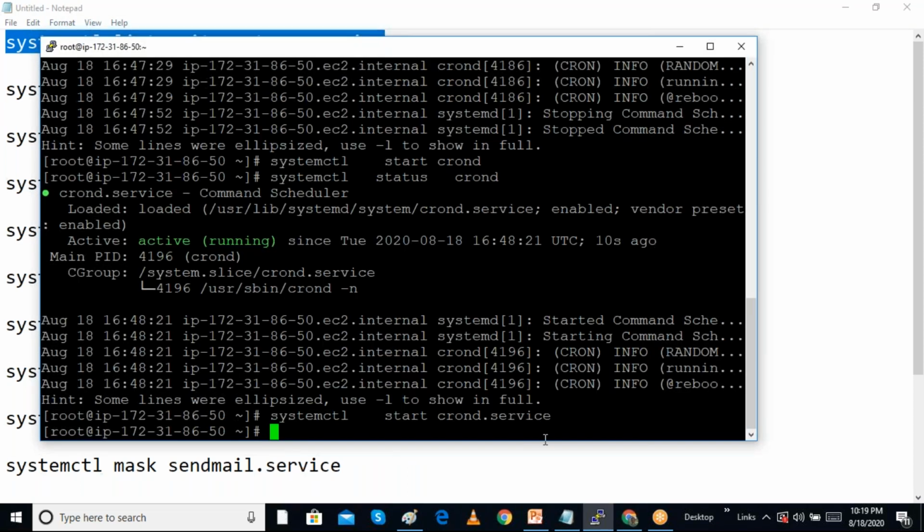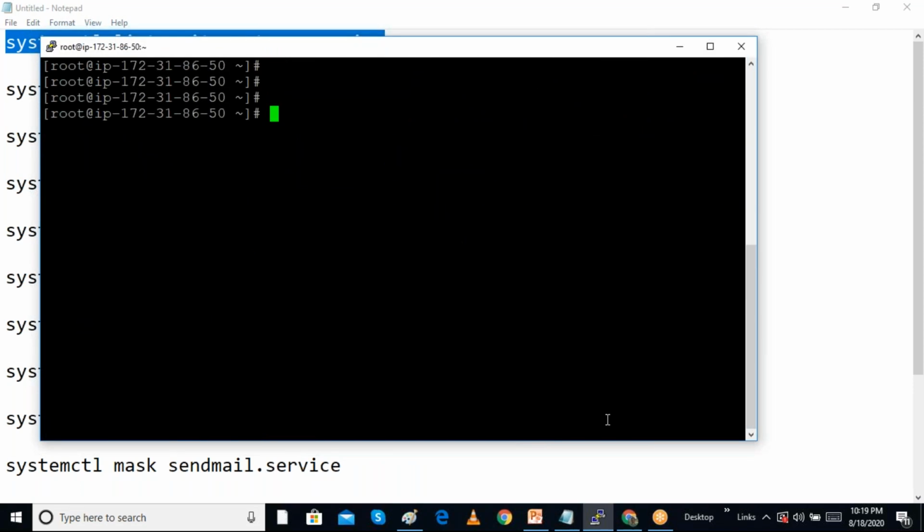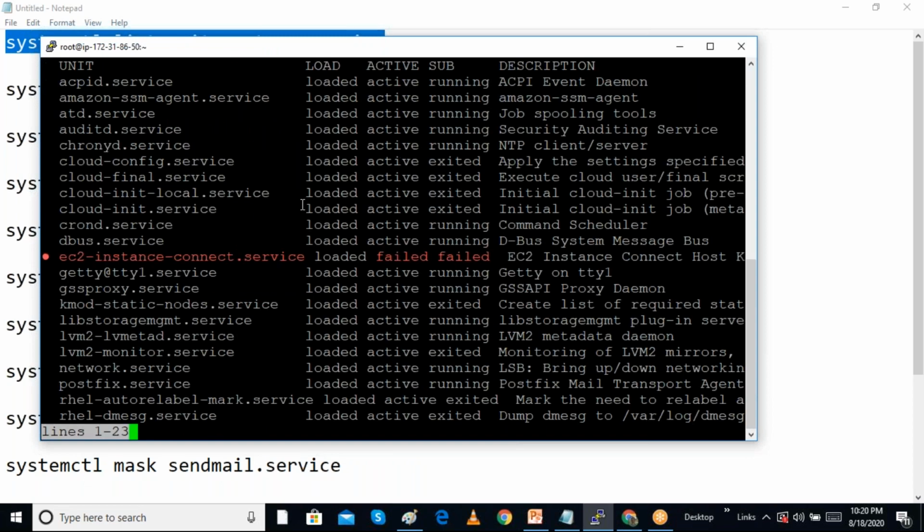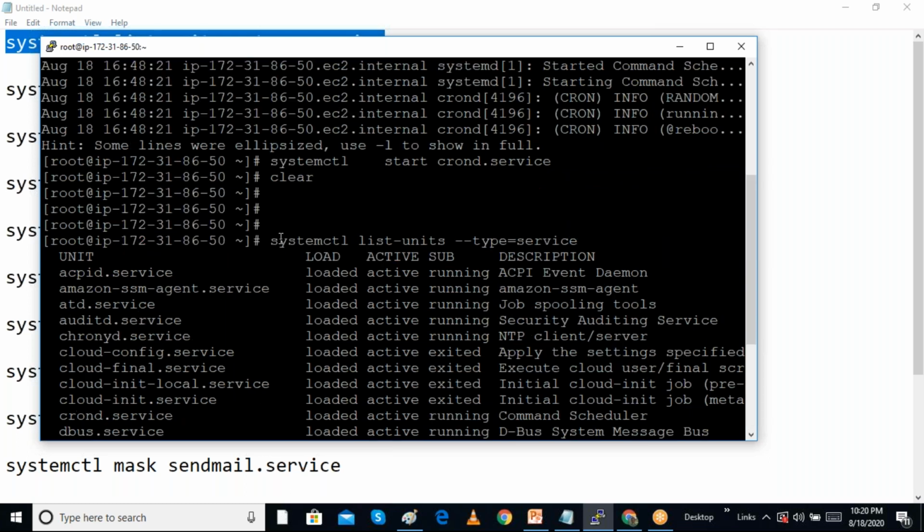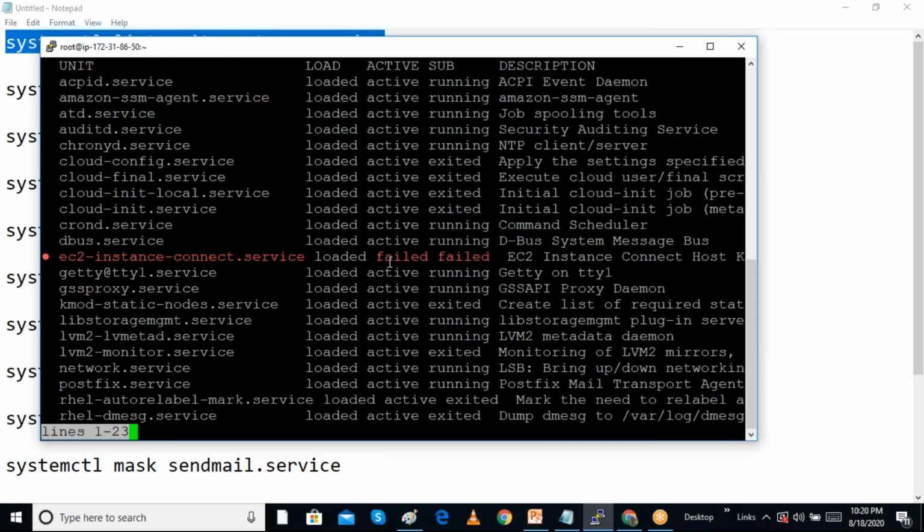So I am giving this command now, which shows whatever unit types are available in the system. I am giving the command systemctl list-units --type=service. We know that in our system so many services are available, and all these services we are seeing.